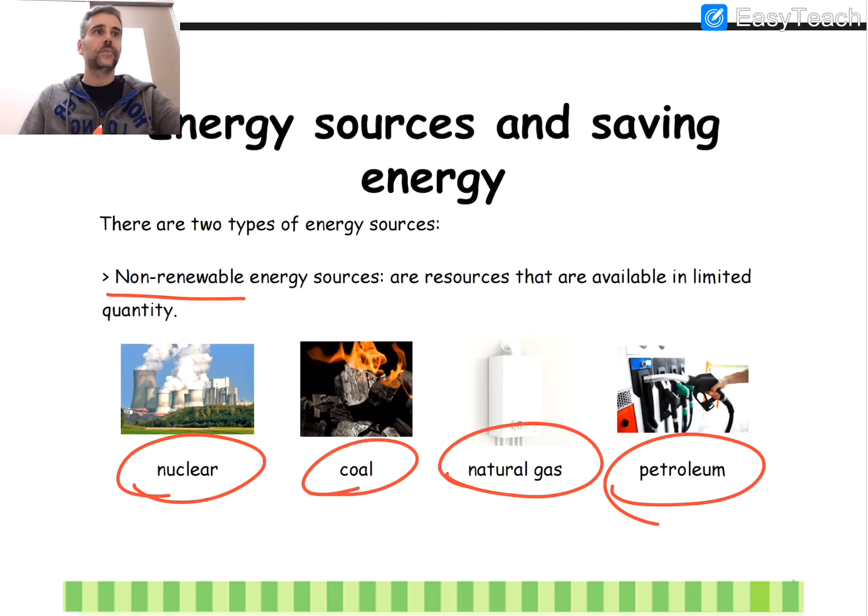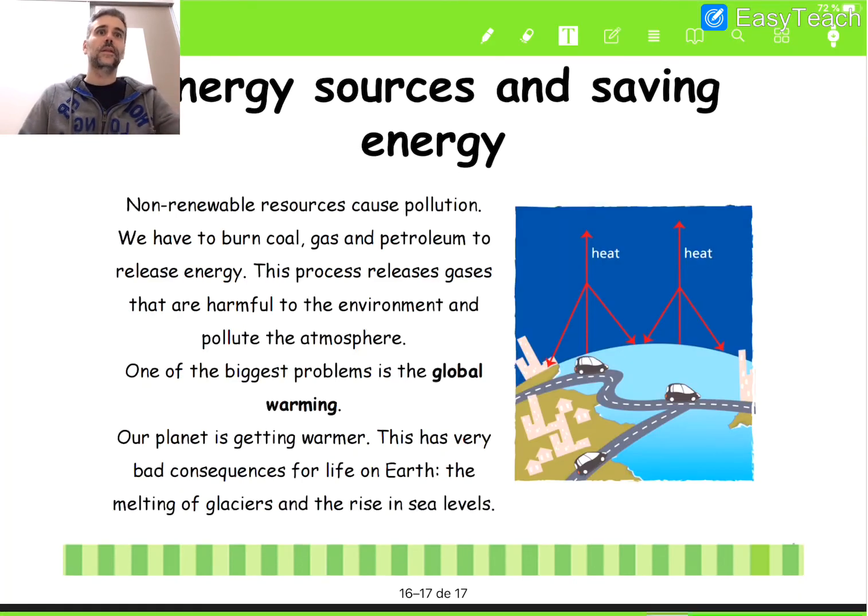And this is another very important factor, because the renewable resources are good for the environment because we do not waste anything. We just use what nature provides us. But with the non-renewable ones, we cause pollution.